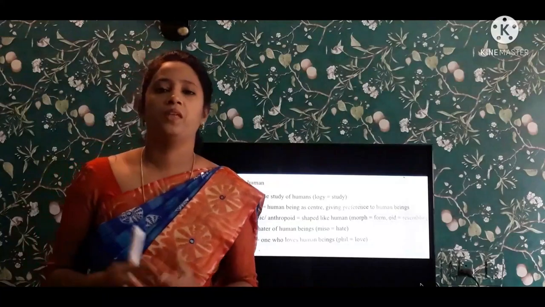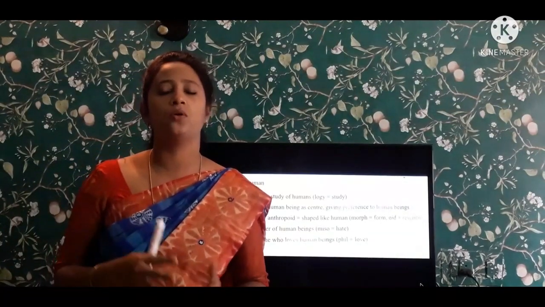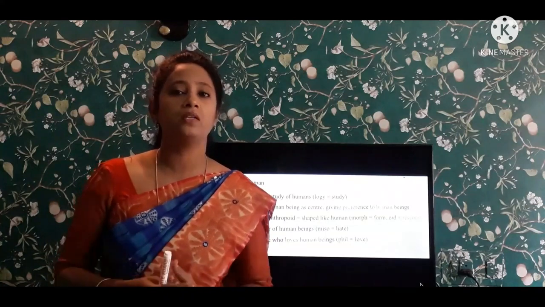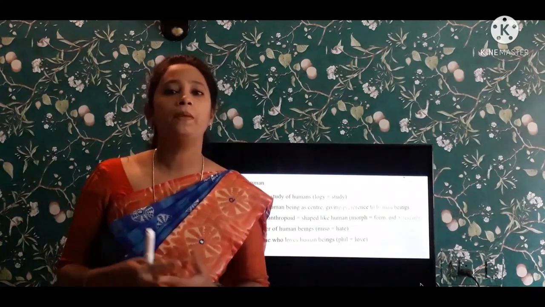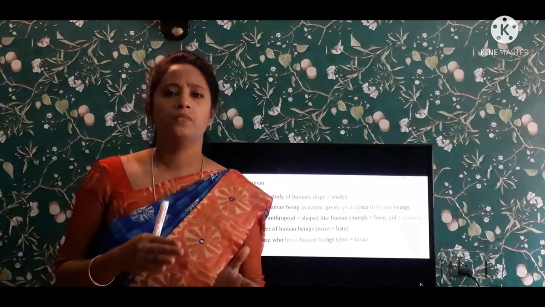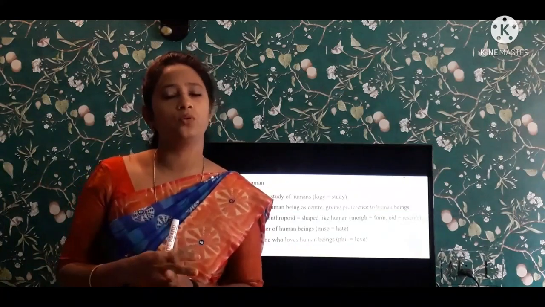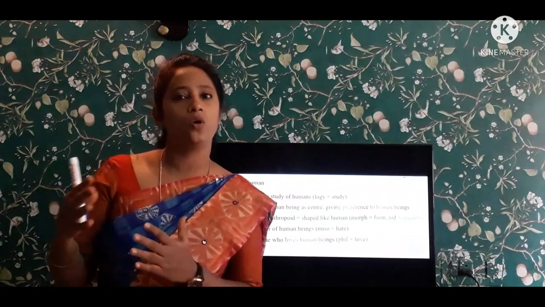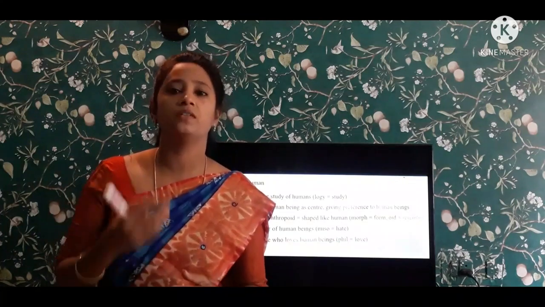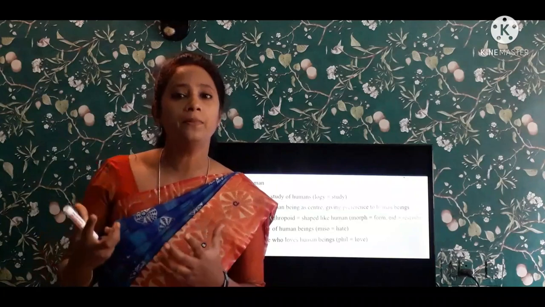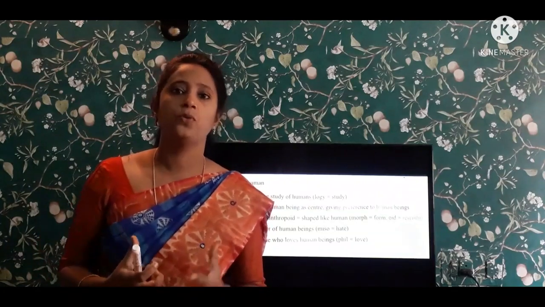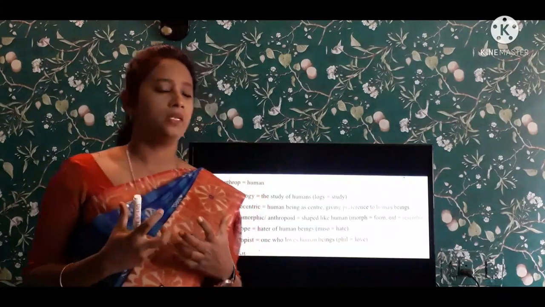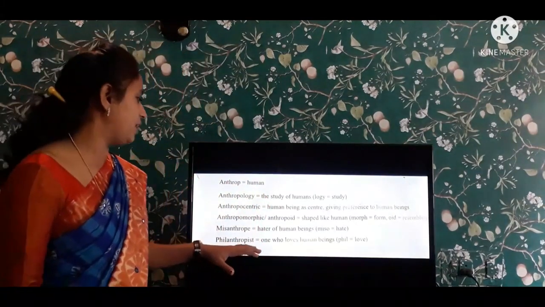See, in an orphanage there are many children who are orphans. They don't have any parents, right? Many of the old people are also orphans. So some people who love human beings give their funds, time, ability, everything to that orphanage to help the people there. So he loved human beings much. That is known as philanthropy.